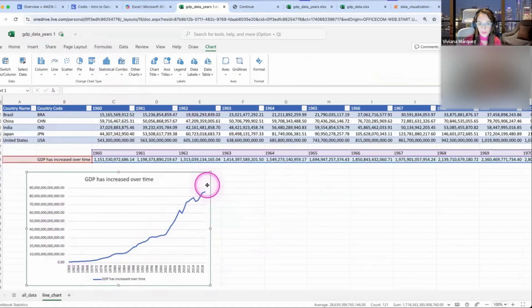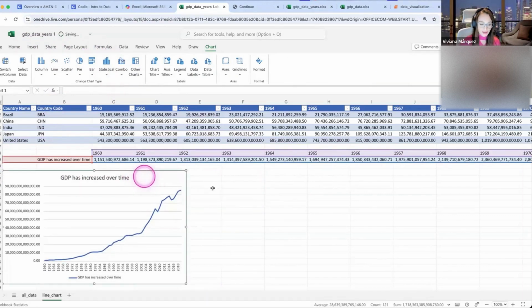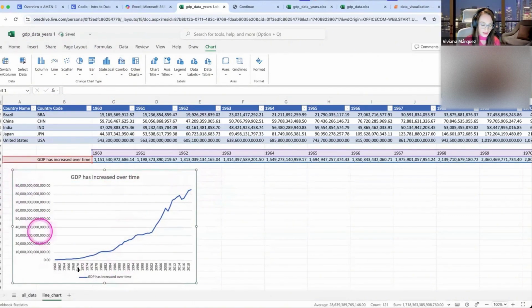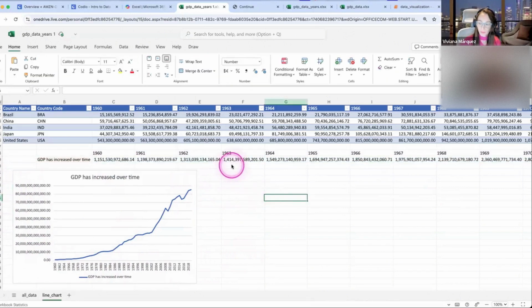And as with the previous visualizations, you can right click, format, and then play around with the title and the numbers to make it more readable. Then you could also have multiple line charts per visualization. So instead of having an overall one, let's say you wanted to see the line charts in the same plot of Brazil, China, India, Japan, and United States.